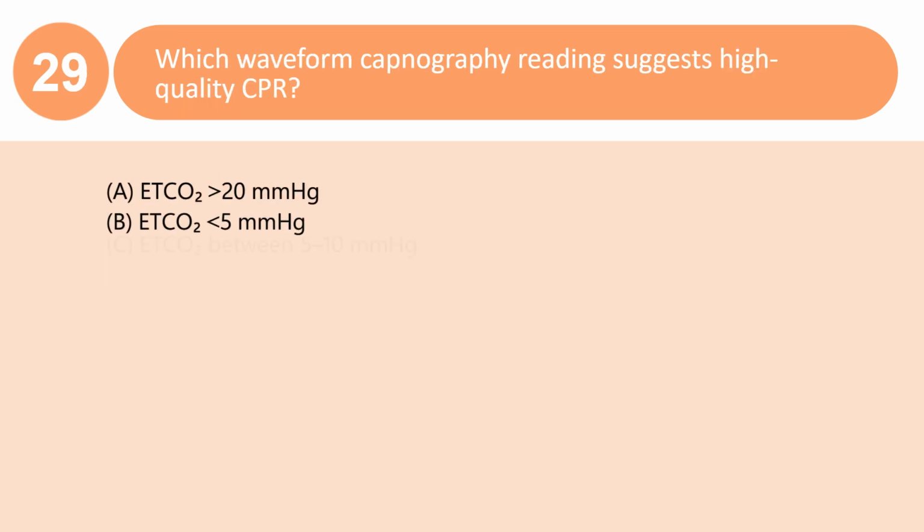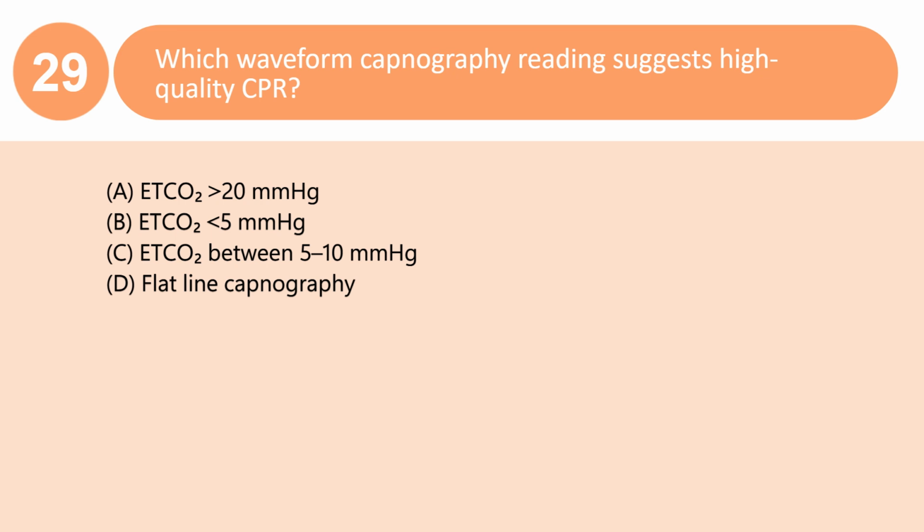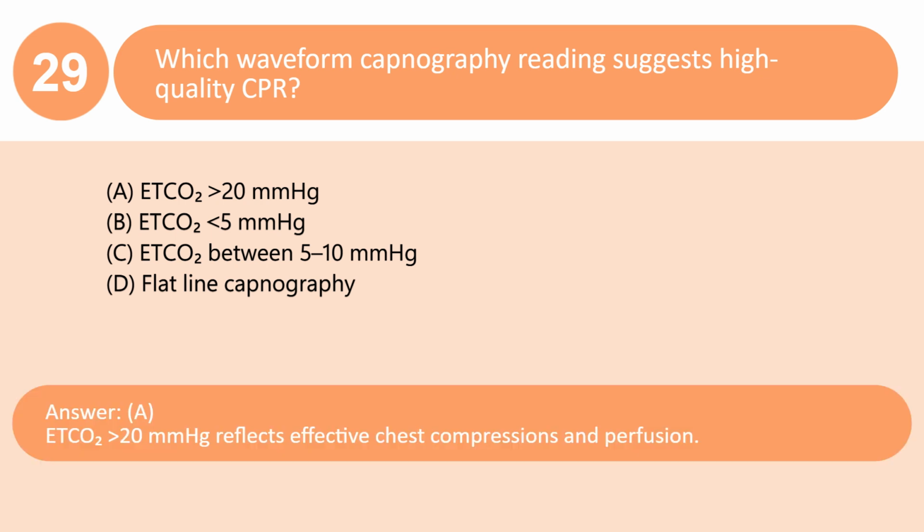Which waveform capnography reading suggests high-quality CPR? A. EtCO2 greater than 20 mm of mercury. B. EtCO2 less than 5 mm of mercury. C. EtCO2 between 5 to 10 mm of mercury. D. Flat-line capnography. Answer A. EtCO2 greater than 20 mm of mercury reflects effective chest compressions and perfusion.